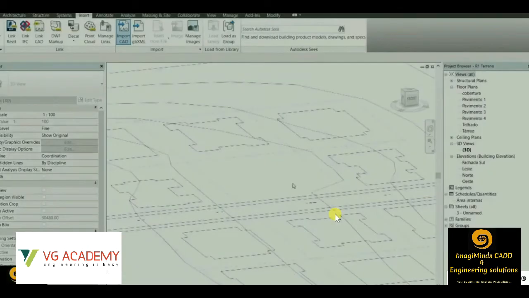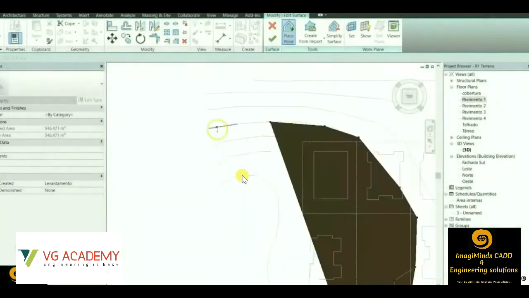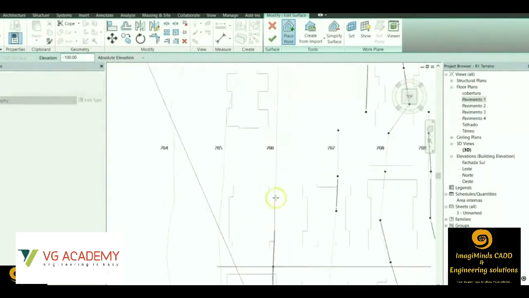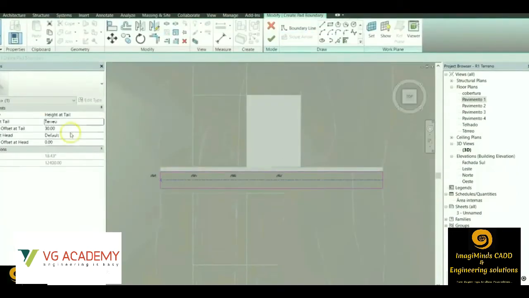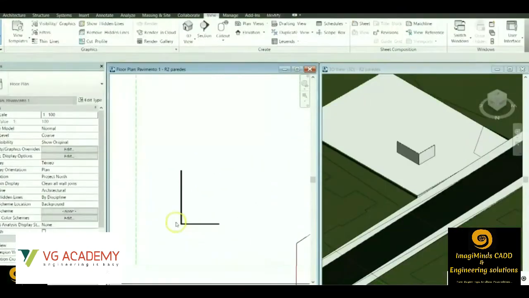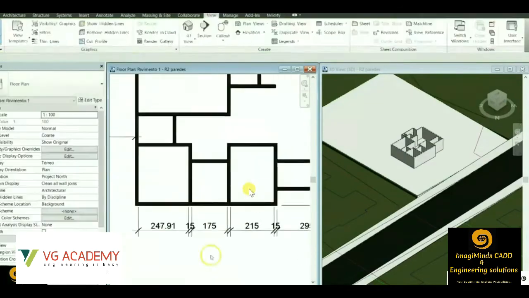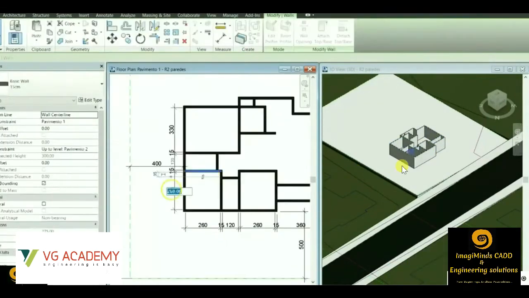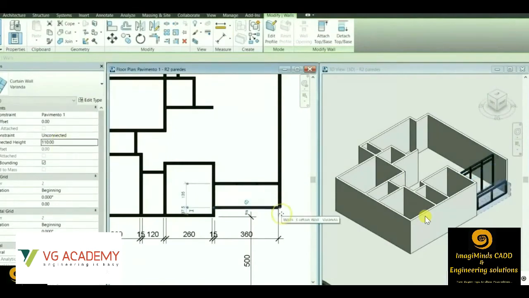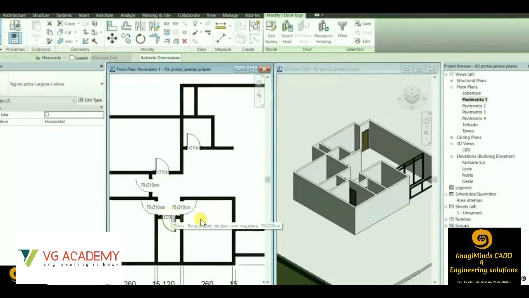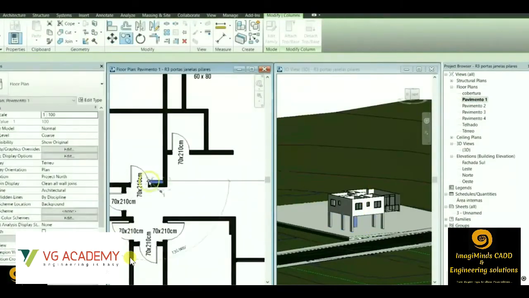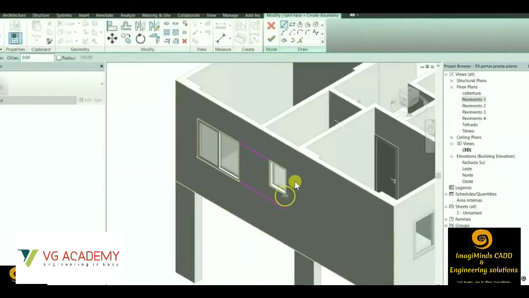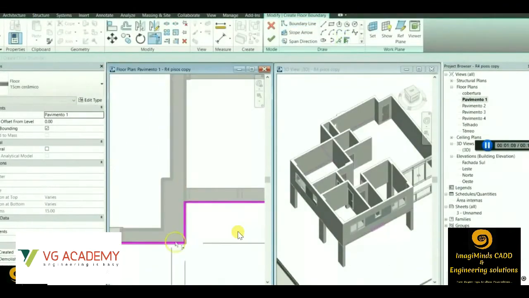Now I will show you modeling of a residential complex in Revit architecture software. So we can import AutoCAD plans in Revit as well. So this is an imported AutoCAD plan. We are creating the topo surface first. This is the topo surface created. See, we can apply different textures as well, like the green grass. And this is the planning going on. And you can see the simultaneous 3D view can also be seen. So as I already told you, there are n number of doors and windows loaded, which are being placed in the plan. Then we can place the columns. Then we can do some exterior modeling as well if you want to do.